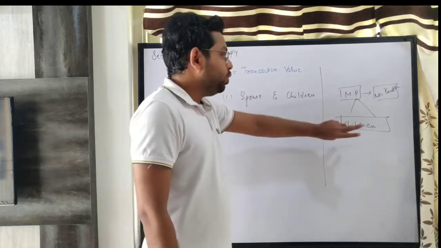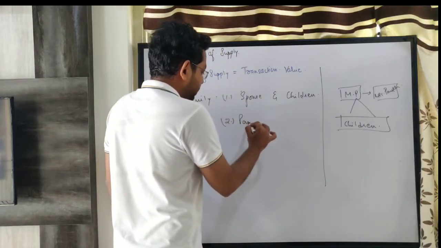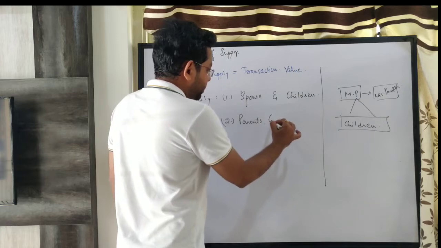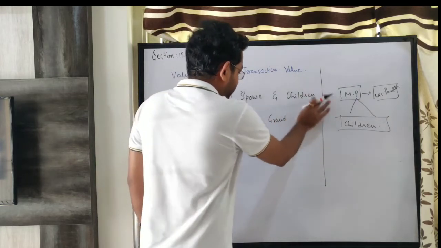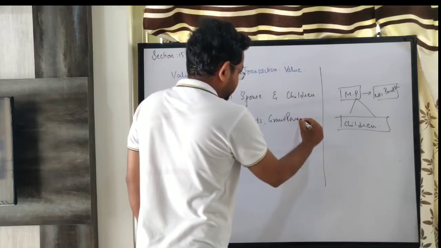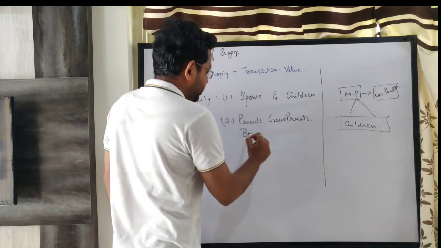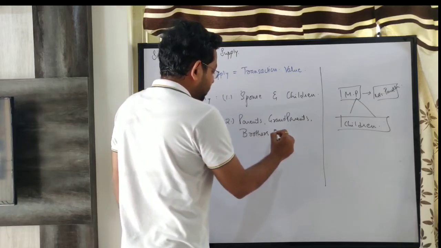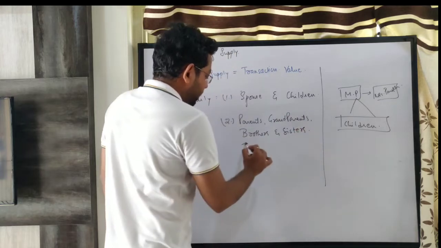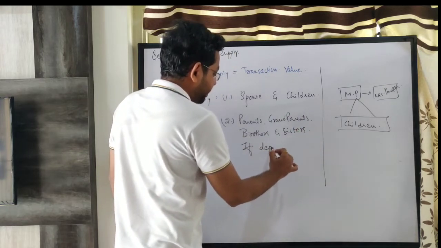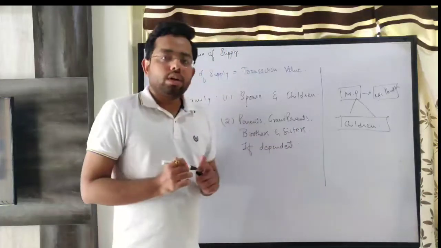So, this is an absolute definition. Second, what they are saying, parents, grandparents, brothers and sisters, if dependent. This if wholly dependent on the person.